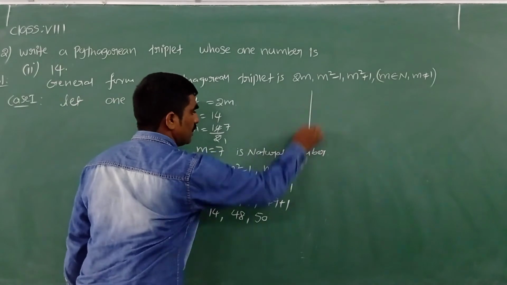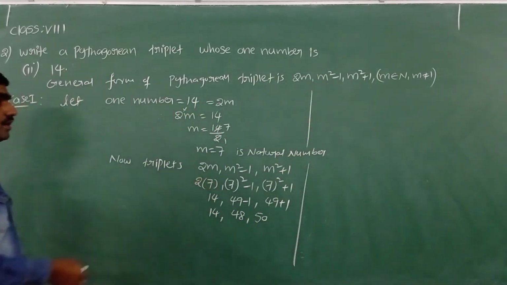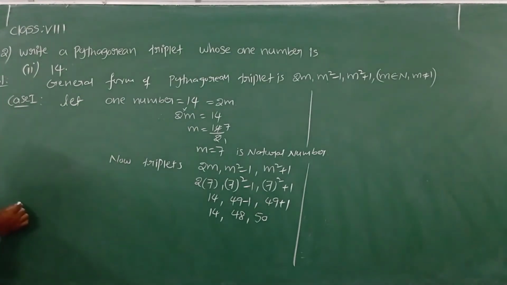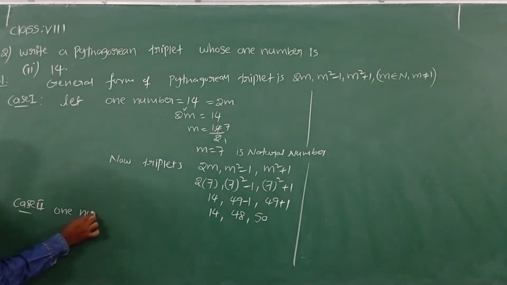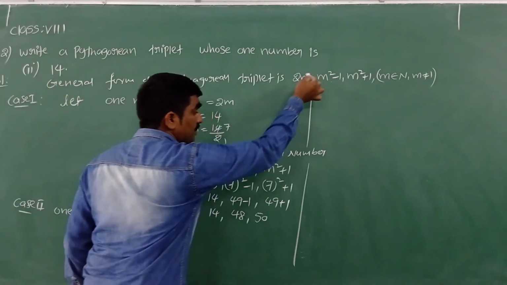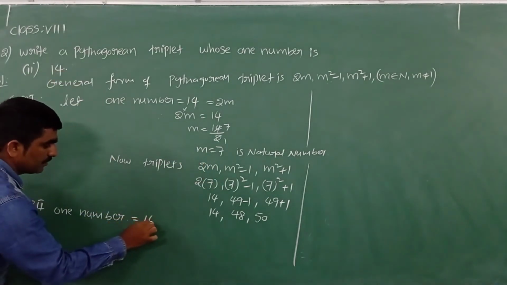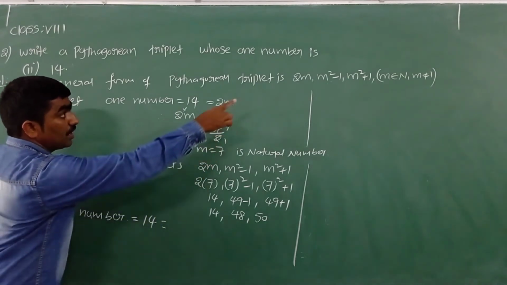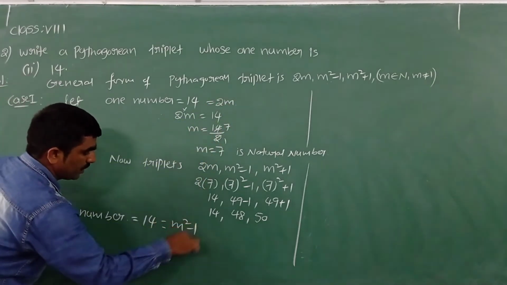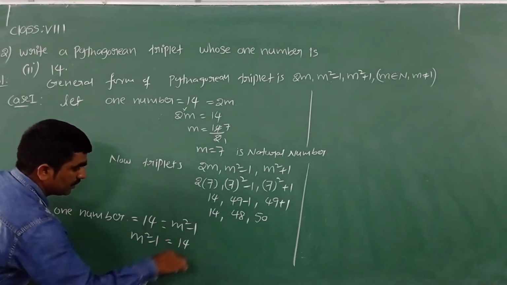Yes. Now let's see. If suppose one of the numbers is m square minus 1, will we get Pythagorean triplets or not? Let's check it in case 2. So in case 2, what do we have to check? They give one number. If that one number is the value of m square minus 1, let us see what the Pythagorean triplets are. So one number is 14, and that one number I am going to consider the value of m square minus 1. So we can write the general form: m square minus 1 is equal to 14.